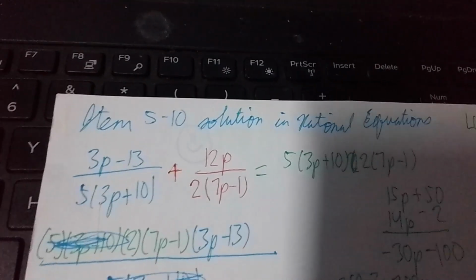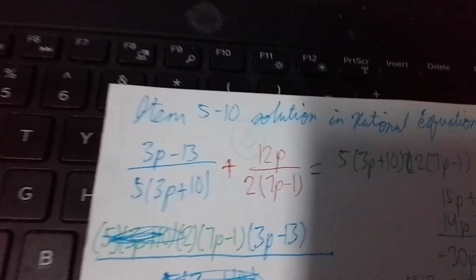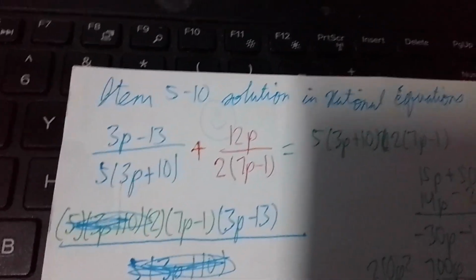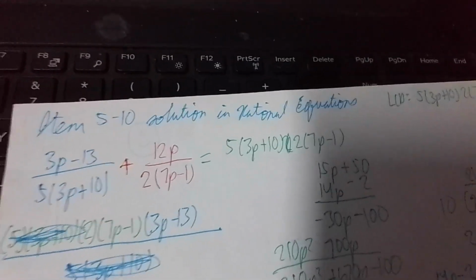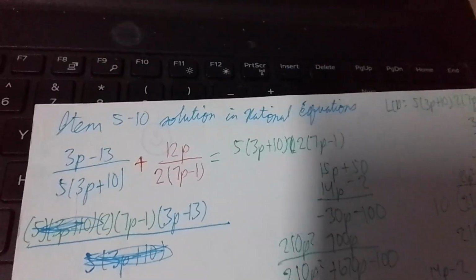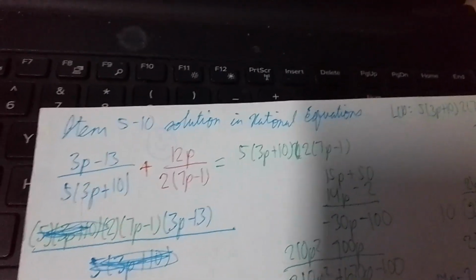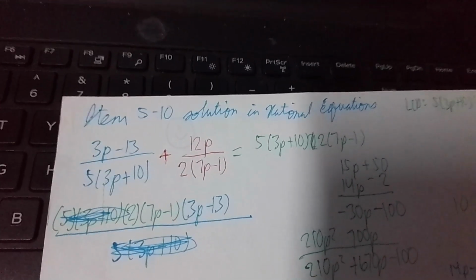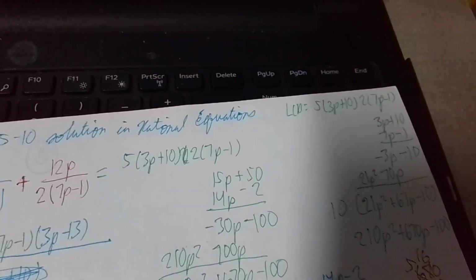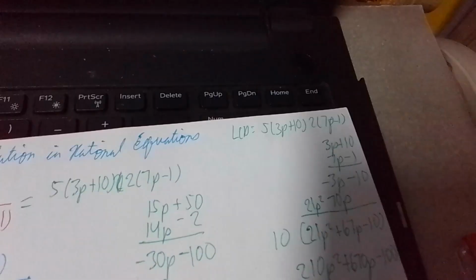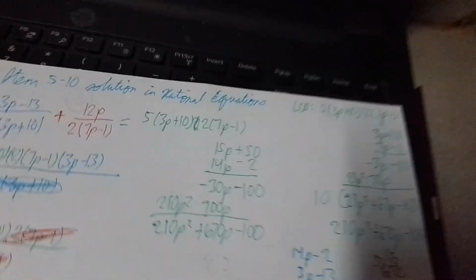So here's my solution. So 3p minus 13 divided by 5 times 3p plus 10. On the failure, we have 12 times p divided by 2 times 10p minus 1. So what do you think is the LCD? The LCD is 5 times 3p plus 10 times 2 times 10p minus 1. Tama. And then when we play the game with LCDs, we get this answer.